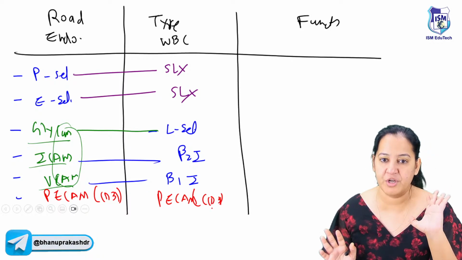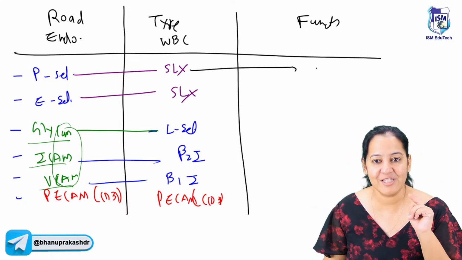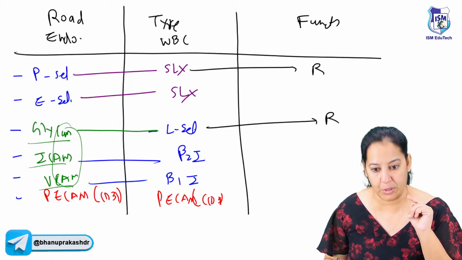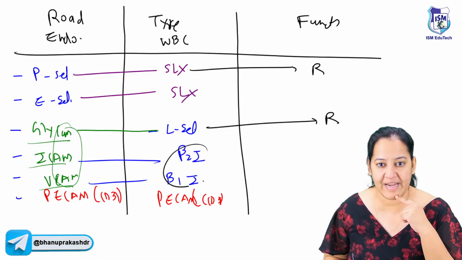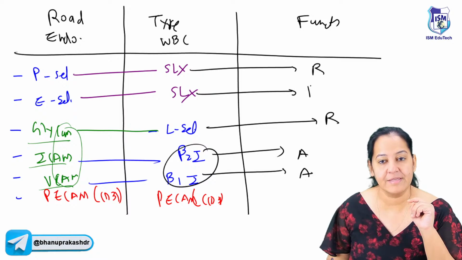Whatever is coming in your option, you will be able to identify it. Now tell me the functions. Chalo, start saying. The first pair, rolling. The third pair, rolling. The fourth and fifth, both the integrin. Fourth and fifth, adhesion, na? The second pair is rolling plus adhesion.